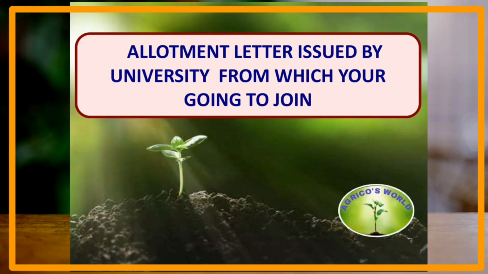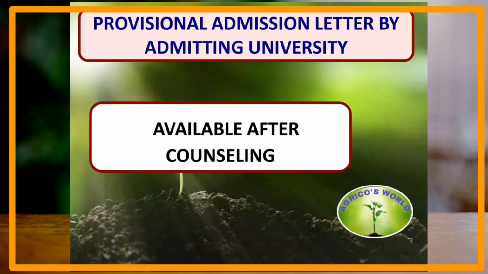This is after you have obtained a seat in any of the colleges. So that college will be issuing a letter, that is the allotment letter, which will be sent to your respective mails. The next one is the provisional admission letter by the admitting university. This is also available after you have been allotted a seat in a university, and it will also be sent to your respective mails, which is known as the provisional admission letter.